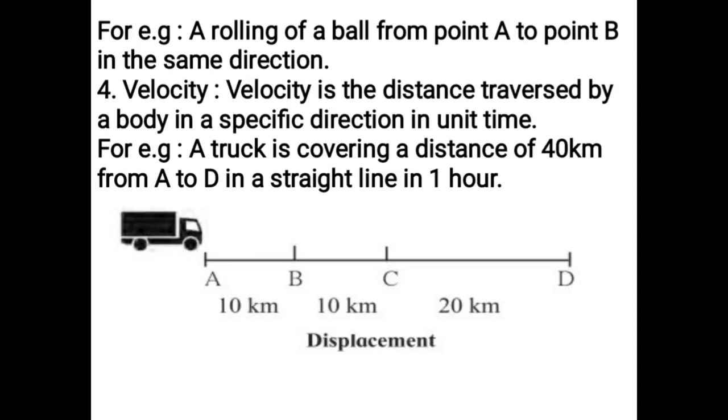Velocity. Velocity is the distance traversed by a body in a specific direction in unit time. For example, a truck is covering a distance of 40 km from A to D in a straight line in 1 hour.